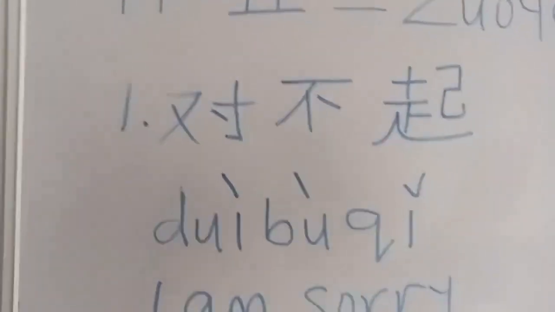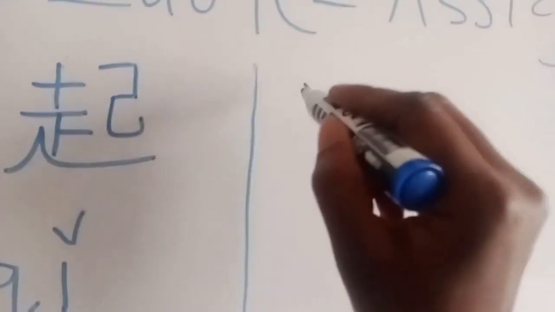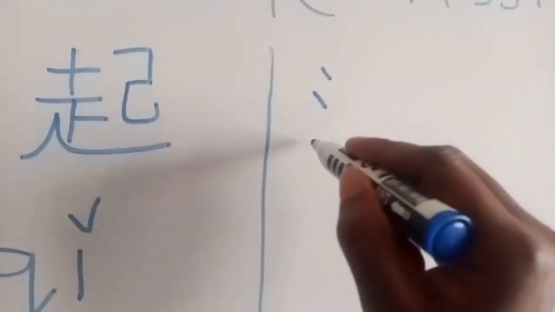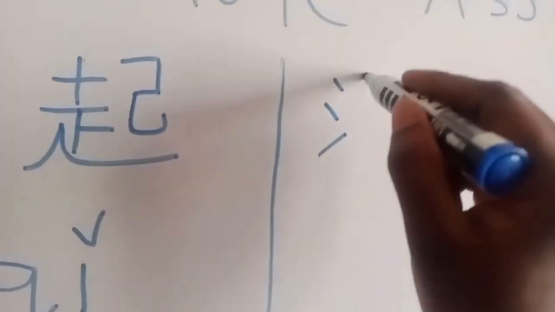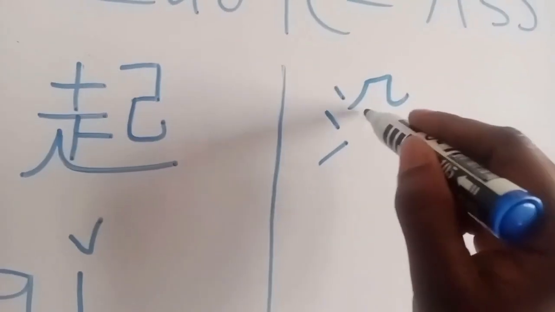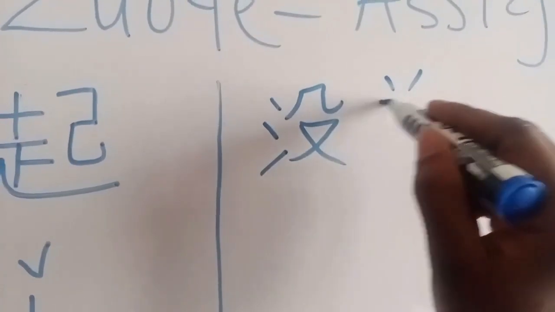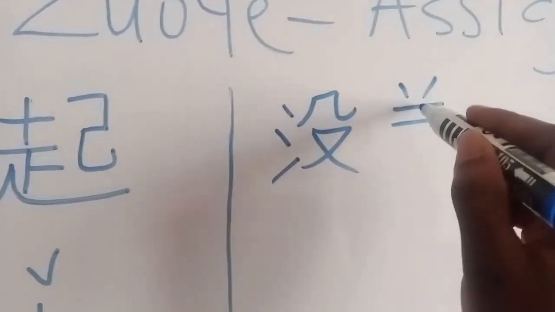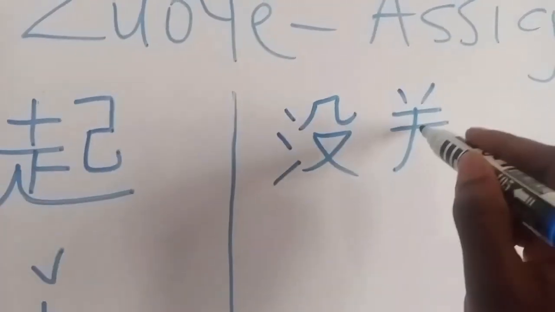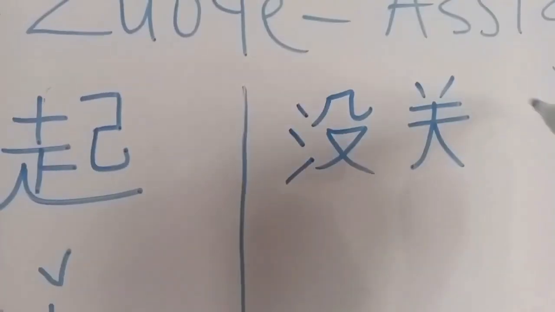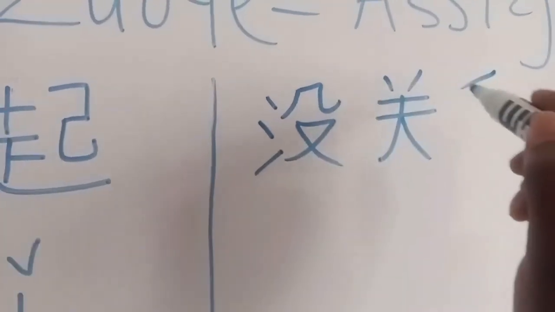Dui bu qi. In reply, you say 没关系, and 没关系 is written like this. This is 没关. I hope I am slow enough. 关系.